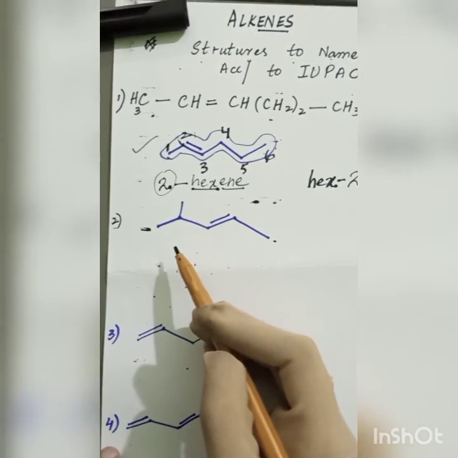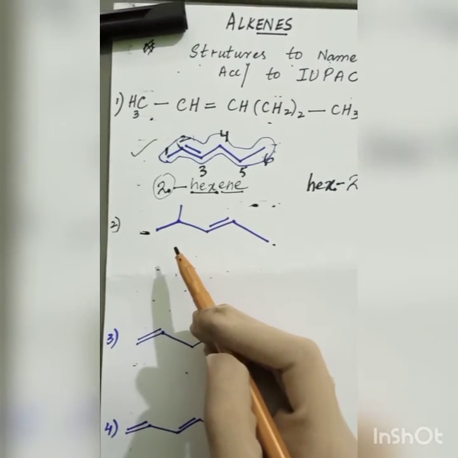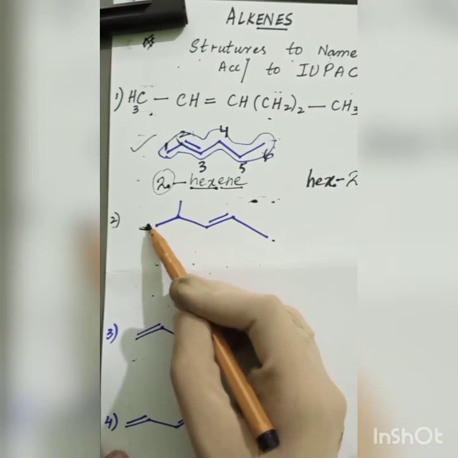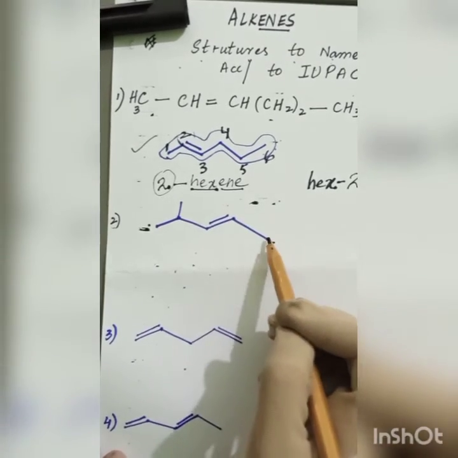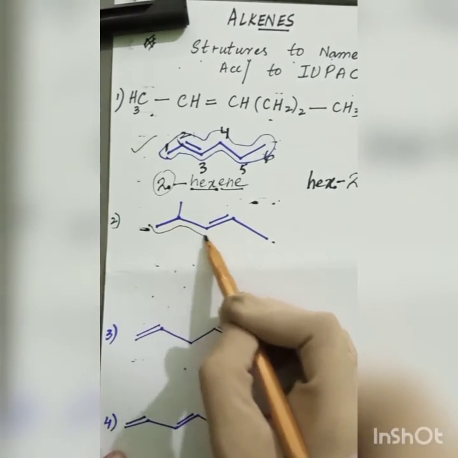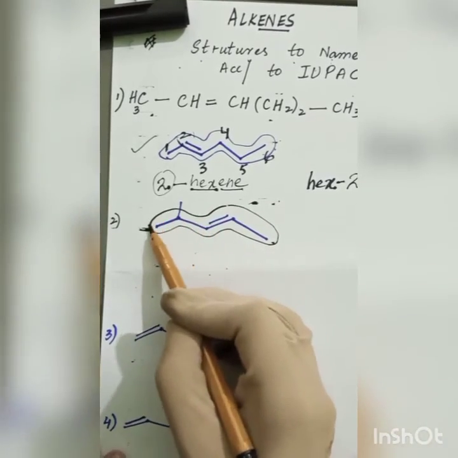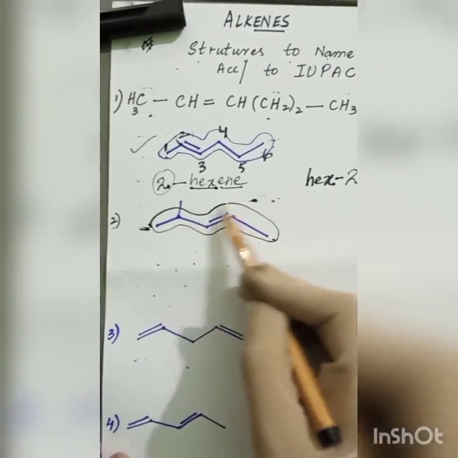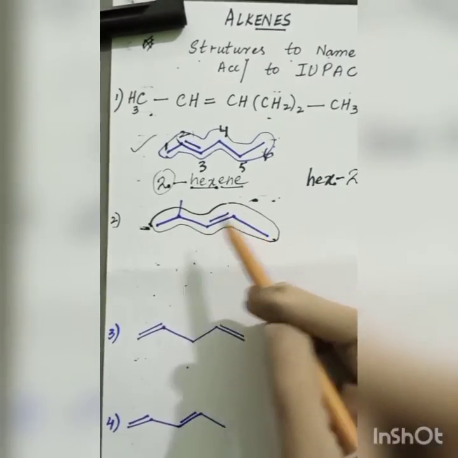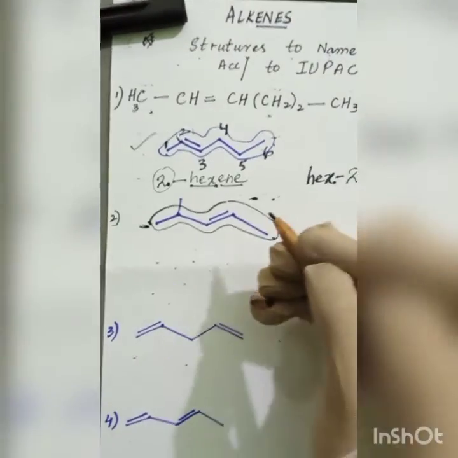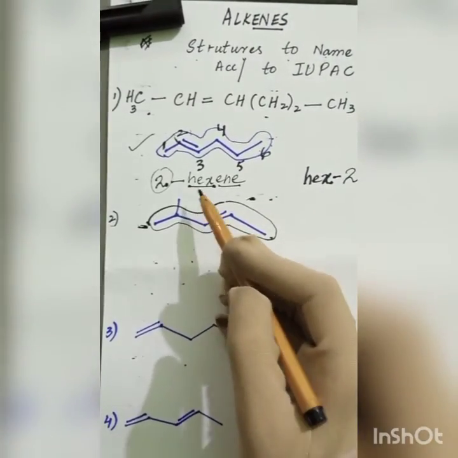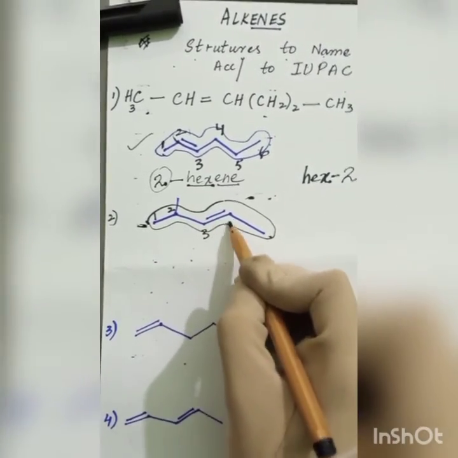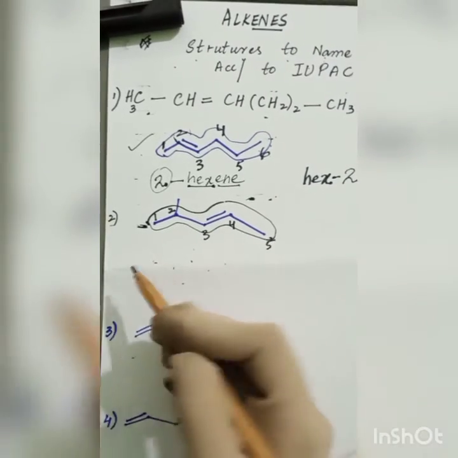Now the next molecule is this one, in which I have to select the longest chain. 1, 2, 3, 4, 5, and 1, 2, 3, 4, 5. I can select any one of these, so I am selecting this. From where must I start numbering, from there or from there? There's a confusion now, so the preference will be given to this side: 1, 2, 3, 4 and 5.